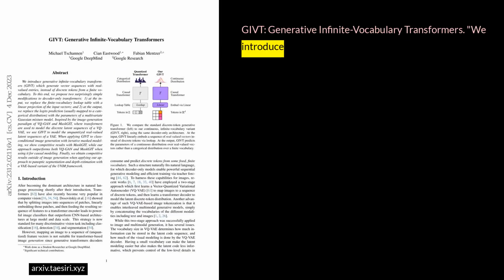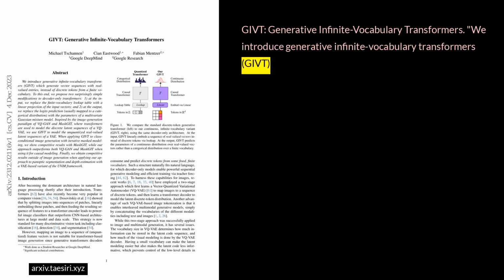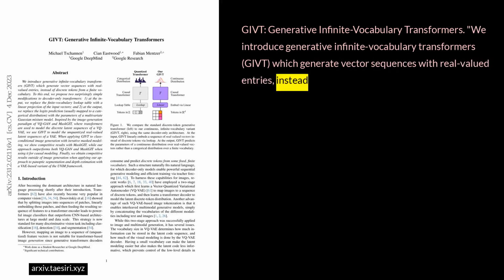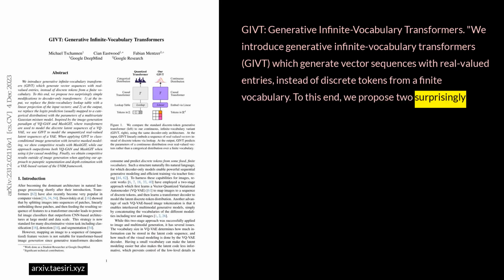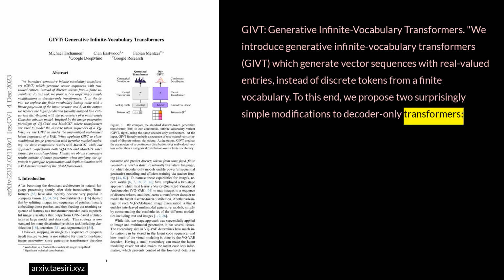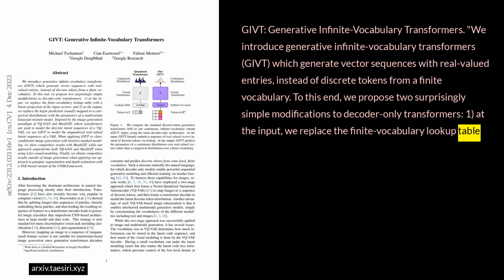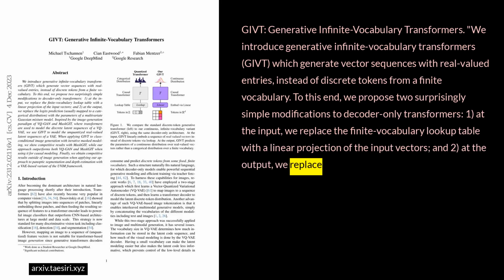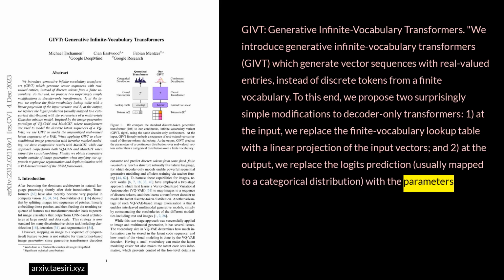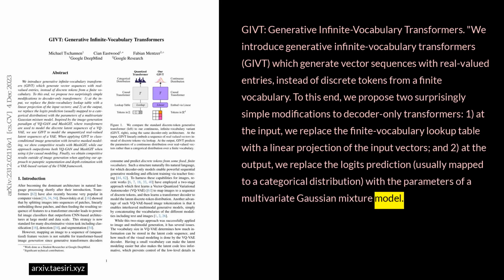GIVT, Generative Infinite Vocabulary Transformers. We introduce Generative Infinite Vocabulary Transformers, GIVT, which generate vector sequences with real-valued entries instead of discrete tokens from a finite vocabulary. To this end, we propose two surprisingly simple modifications to decoder-only transformers. 1. At the input, we replace the finite vocabulary lookup table with a linear projection of the input vectors. And 2. At the output, we replace the logits prediction, usually mapped to a categorical distribution, with the parameters of a multivariate Gaussian mixture model.